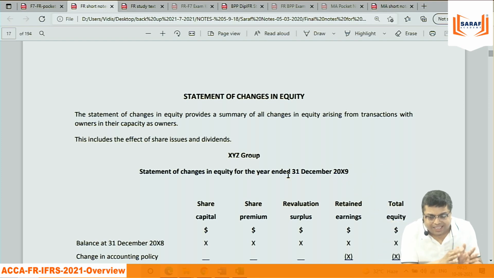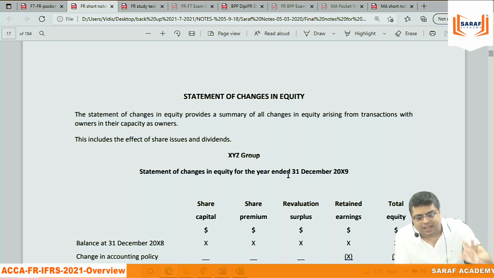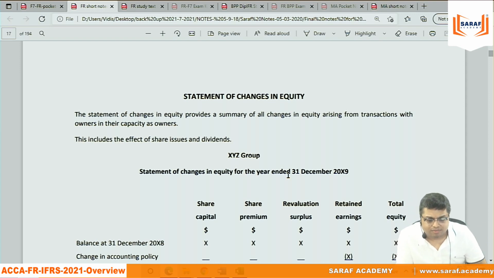Somebody is recording change in inventory, and somebody is recording the opening and closing stock. Doesn't matter. ऐसा कुछ नहीं है. आपकी मर्जी आपको कैसे दिखाना है. आप गूगल सर्च करिए, and you will find that there are many companies who are recording change in inventory, and there are many companies who are recording opening and closing stock.